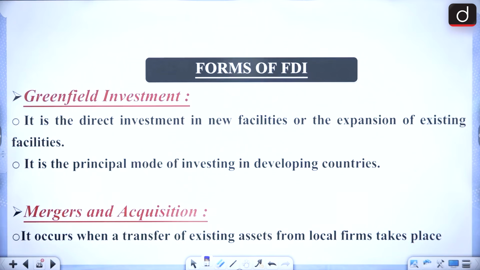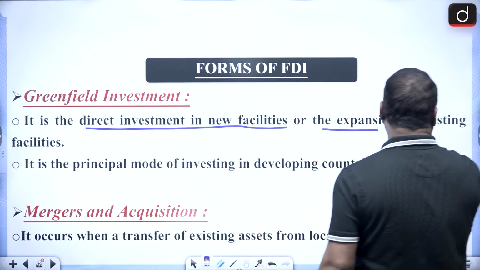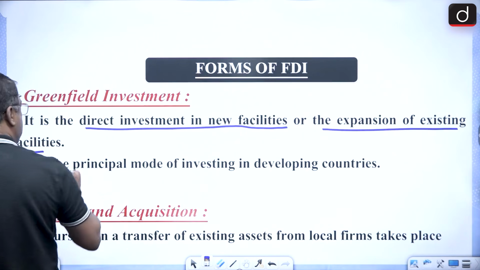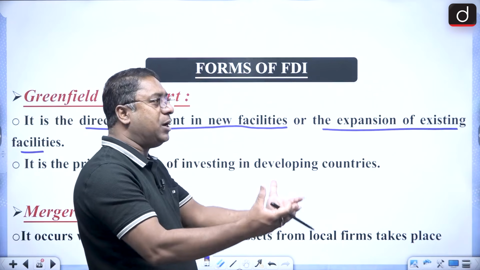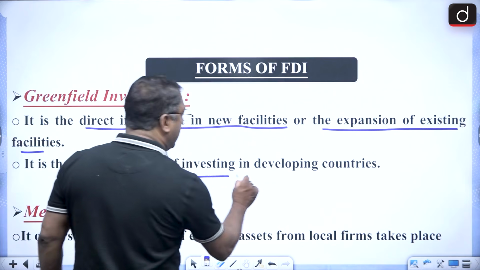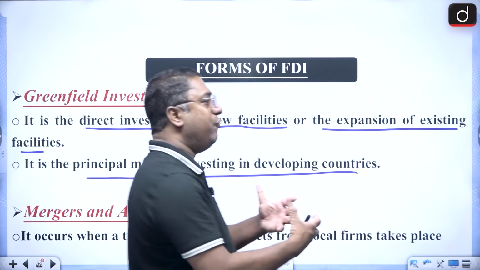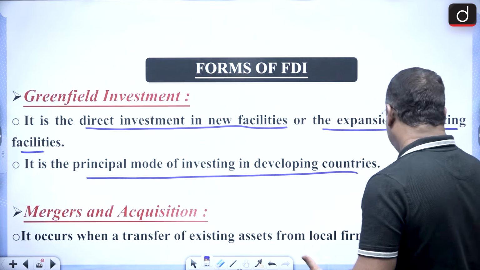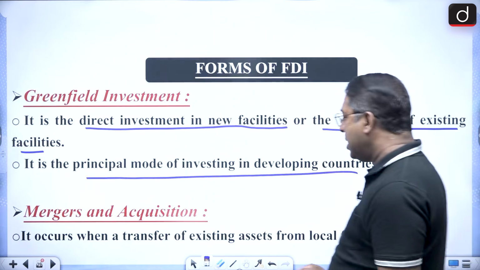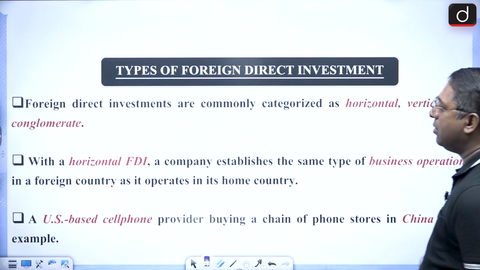And then we have the forms of FDI. One is greenfield FDI. Greenfield FDI is a direct investment in new facilities or the expansion of existing facilities. That means either the investment is made to expand existing facilities, or it is a new investment. It is the principal mode of investing in developing countries. This is the greenfield investment. The second one is merger and acquisition. Merger means either they will merge with the local companies or they will take over the local companies. They will buy the local companies. That is when transfer of existing assets from local firms takes place. Okay.